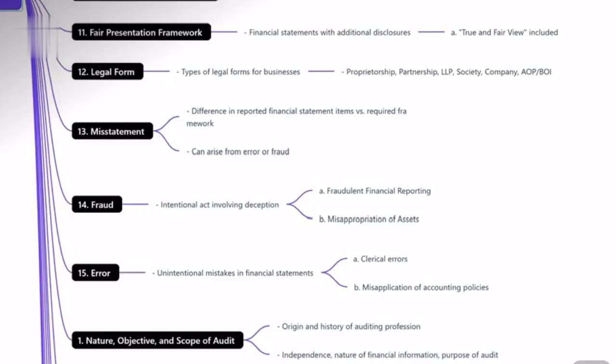See, when financial statements are prepared as per the requirements of the financial reporting framework without making any additional disclosures, then it is called a compliance framework. But when you make additional disclosures, or depart from the requirements where necessary, then such financial statements are called a fair presentation framework.